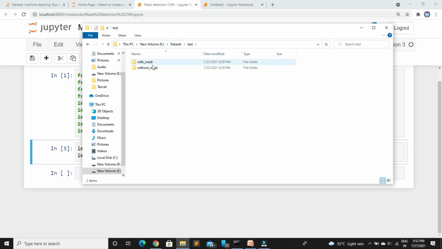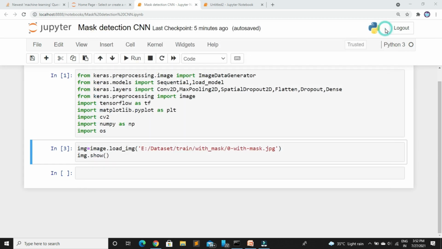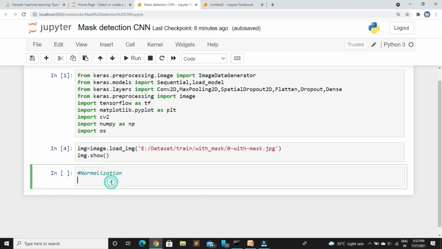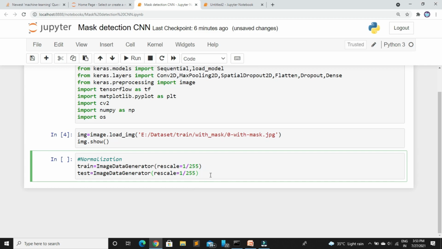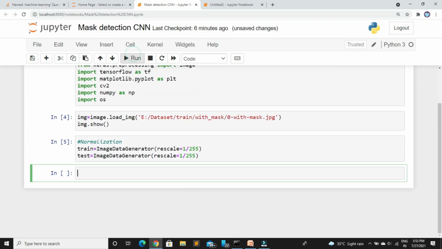Okay. So now we need to normalize the data. Normalization means we are going to divide the image pixels by 255. Why do we divide the image pixels by 255? All the images have 3 channels, red, green and blue, and 255 is the limit of every color value. If we divide every image value by 255, then you will get a normalized image matrix value. So it is easier for the computation and there will be less chance of getting errors and overfitting results. So that is the reason for the normalization.